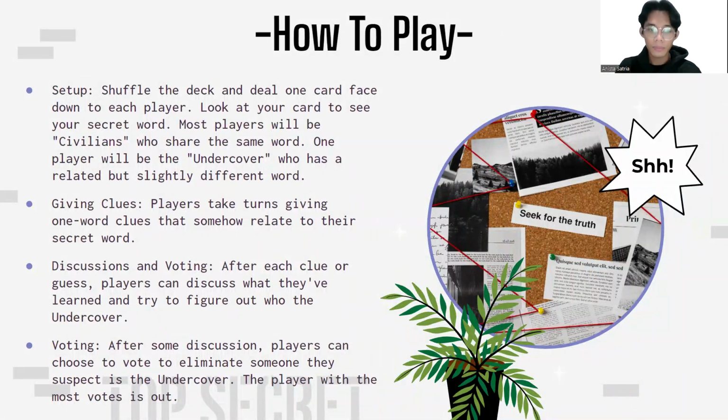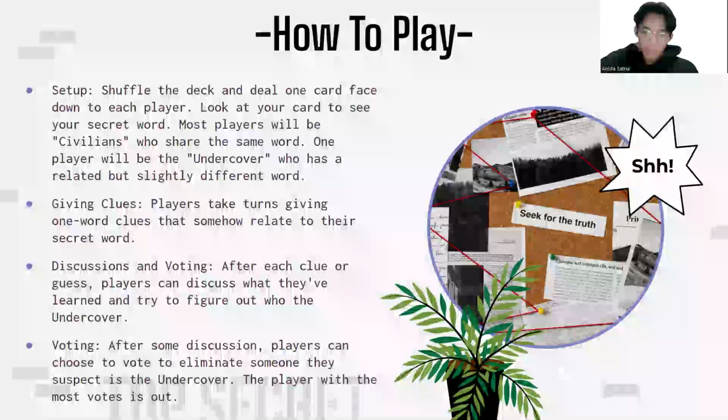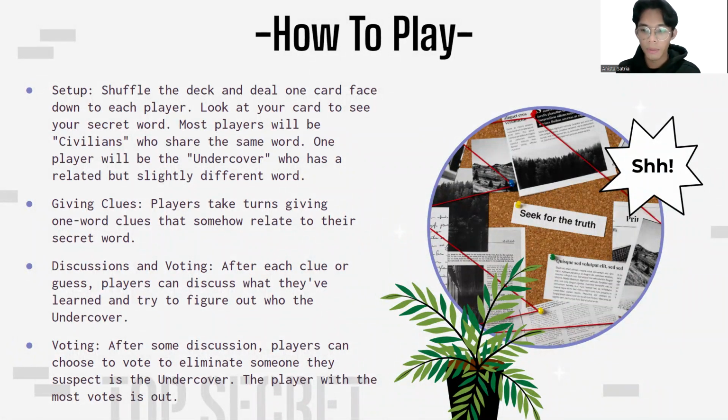Then the next step is the discussion and voting. After each clue or guess, players can discuss what they have learned and try to figure out who the undercover might be. Some players might also lie about their guesses or clues to throw others off.